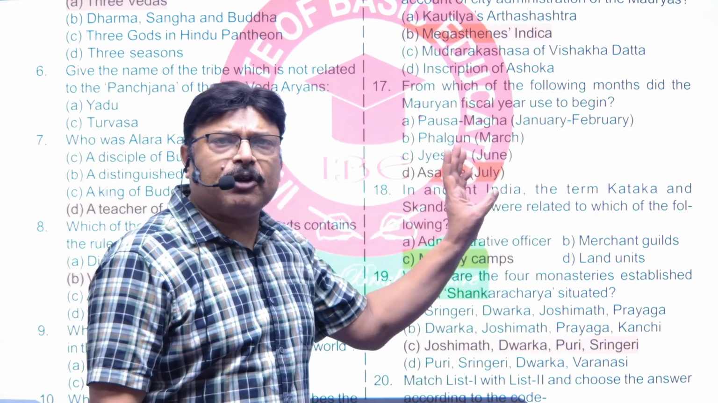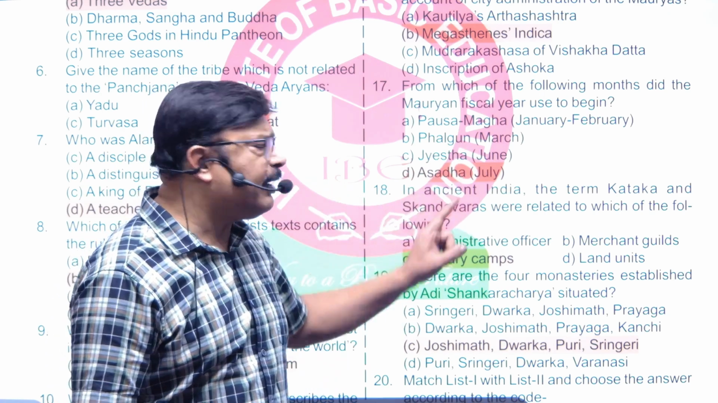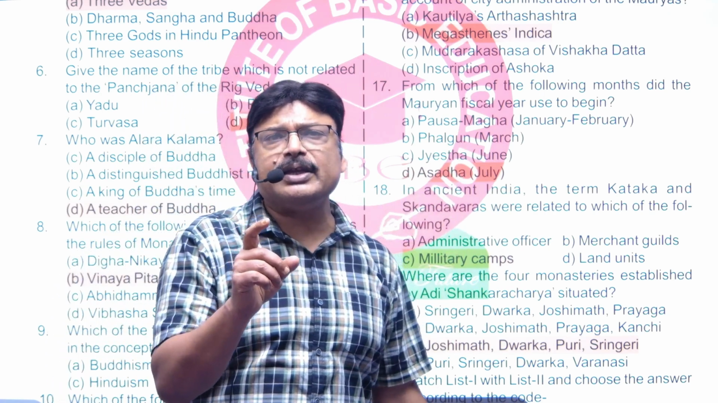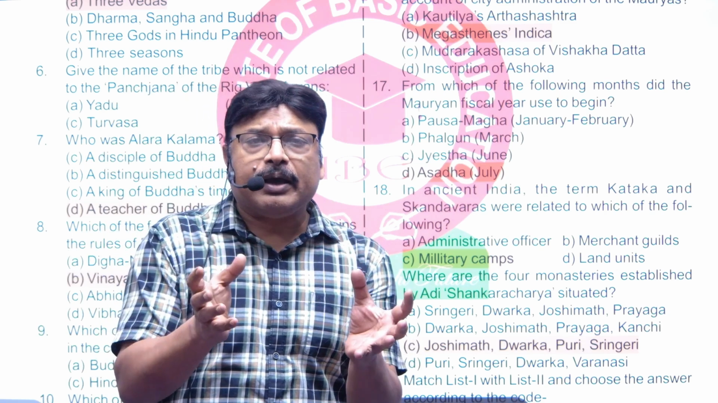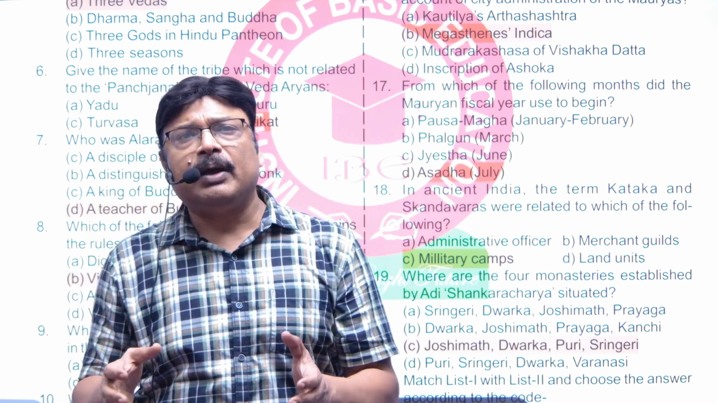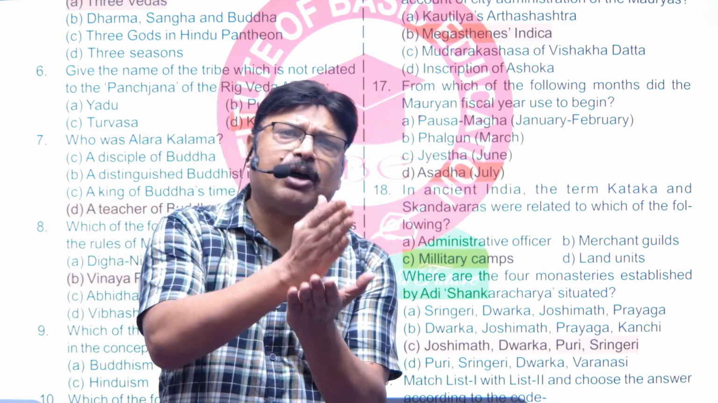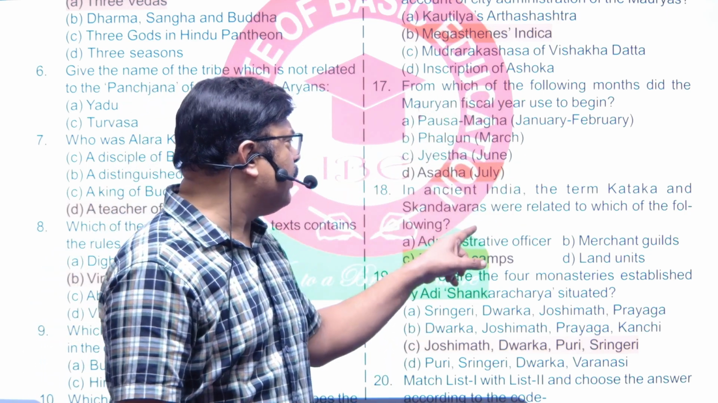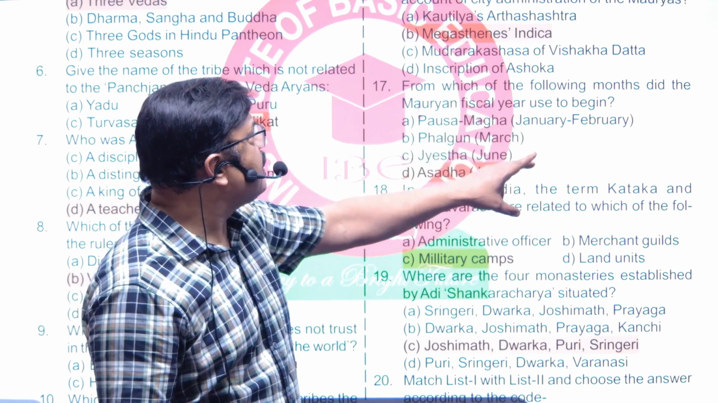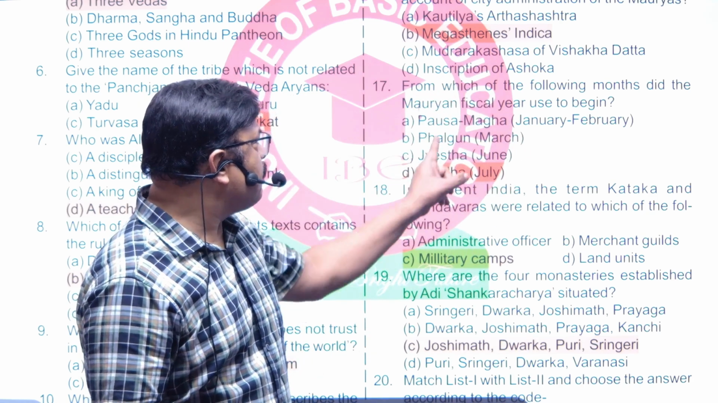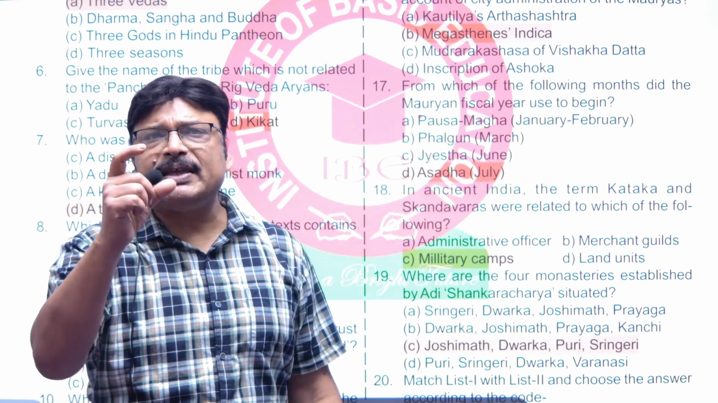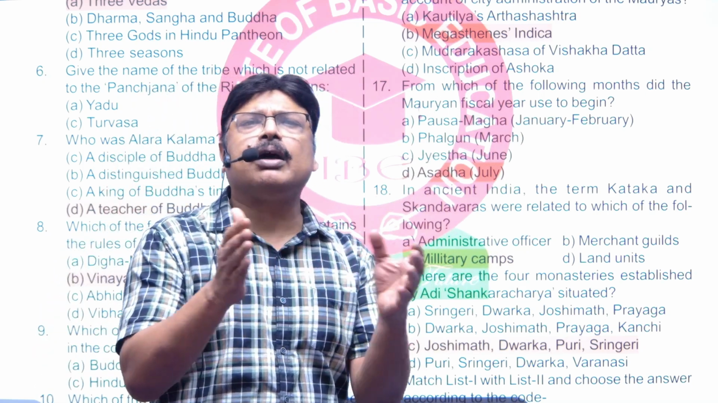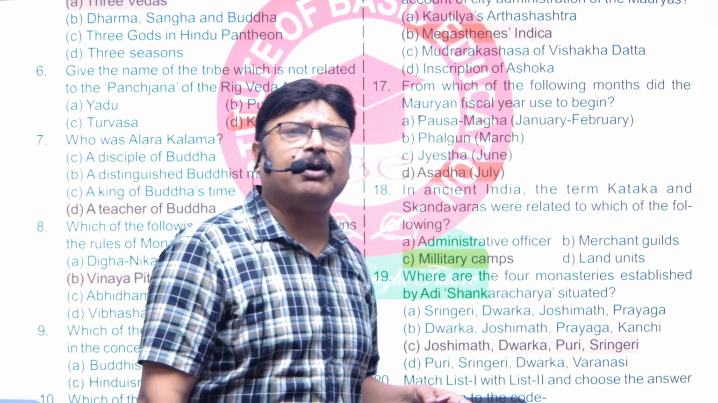Now, it is from the month of Asad. Asad is July. Why did they start then? Because rice was their main crop and the cultivation of rice begins from July onwards. That's why, for the land revenue purpose, they kept this month as the fiscal year. So July or Asad is the right answer for this.